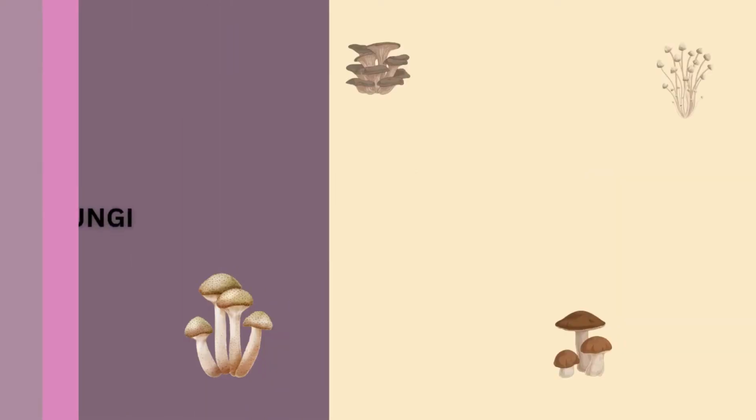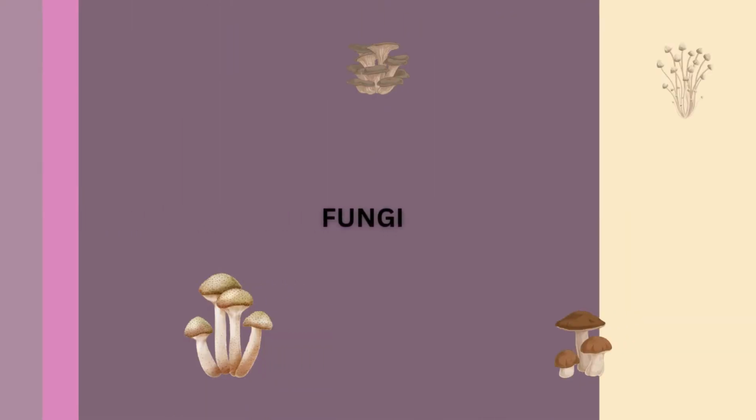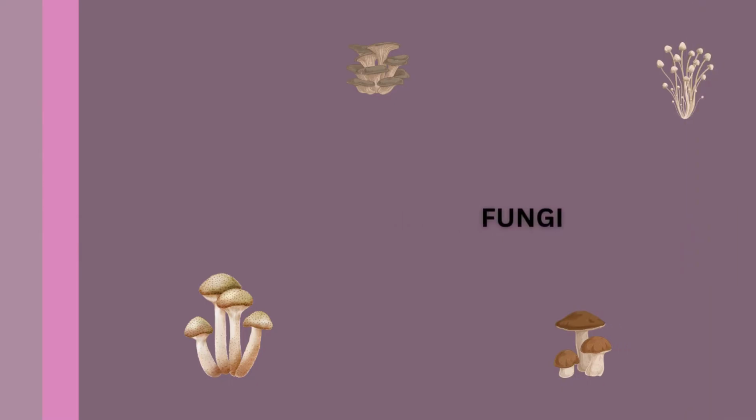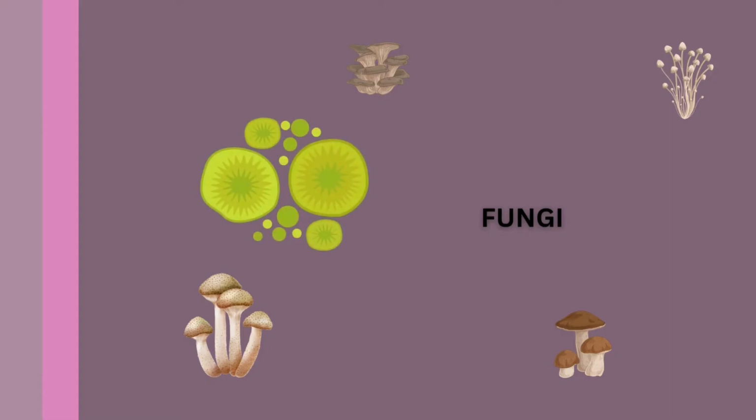Fungi are a diverse group of organisms that include yeasts, molds, and mushrooms. They are unique because their cell walls are made of chitin, a tough material that sets them apart from other microorganisms. Fungi reproduce through spores, which can spread easily through air, water, or direct contact.